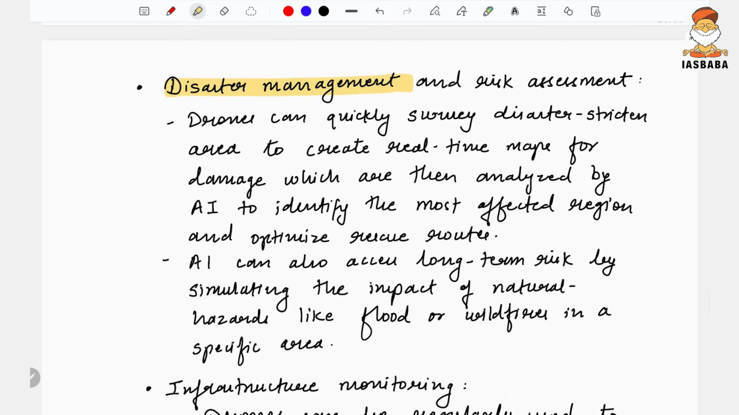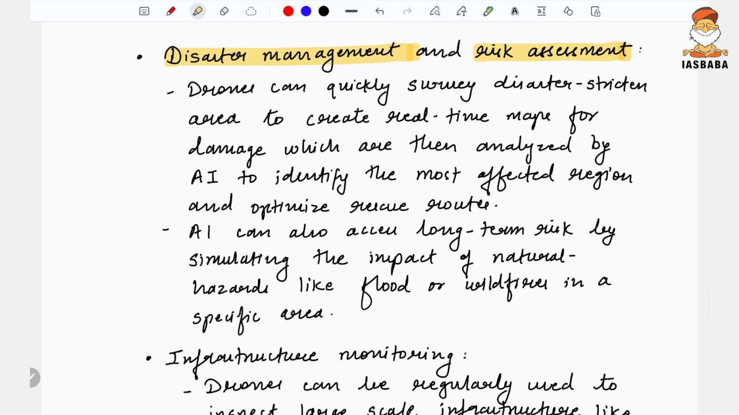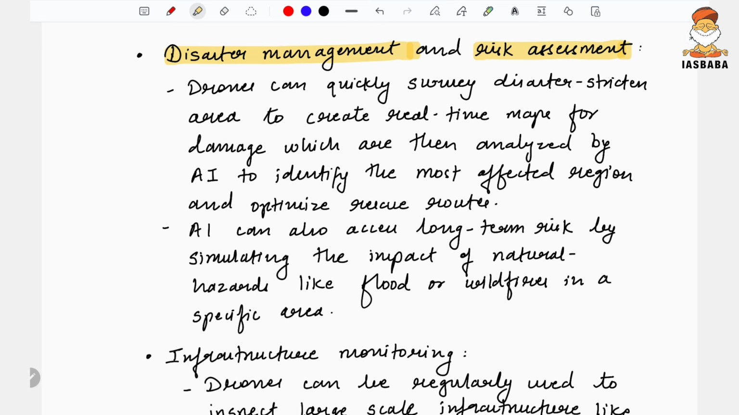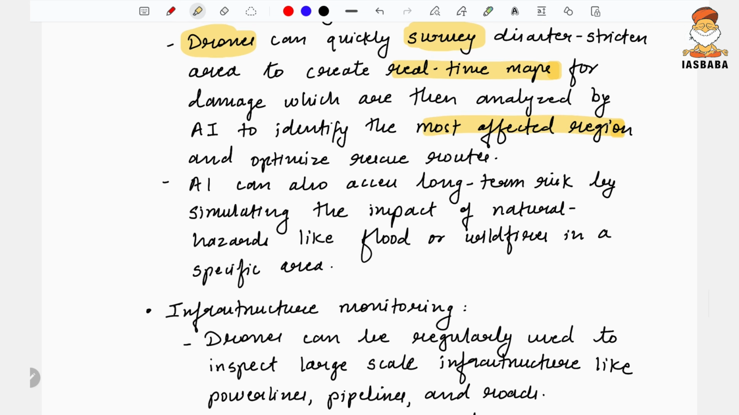Not only that, disaster management and risk assessment. These technologies have proved a boon when it comes to disaster management and risk assessment. Drones can quickly do the survey. Earlier surveying was very difficult; manual surveys used to be done, but now it can be done with the help of drones. They quickly help create real-time maps of the damage in the disaster-stricken area, which are then analyzed by AI to identify the most affected regions and optimize rescue routes.